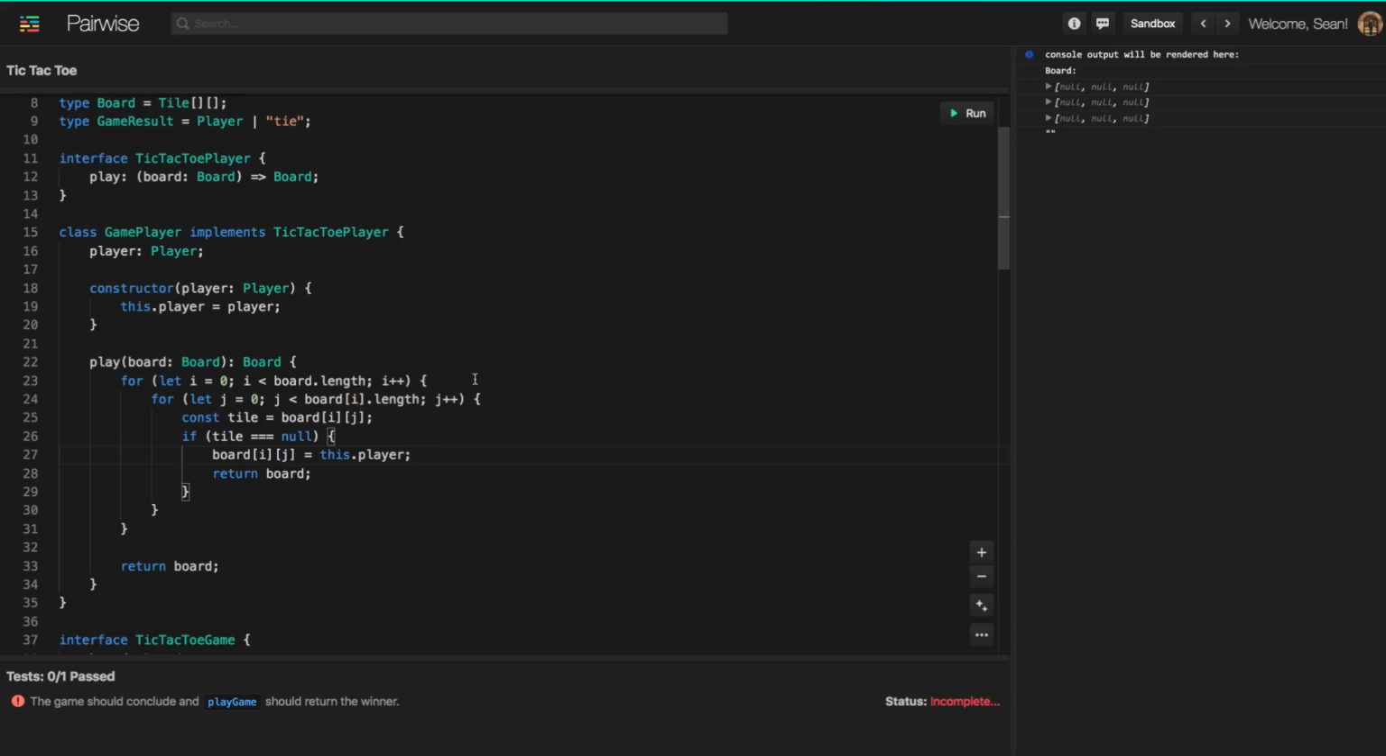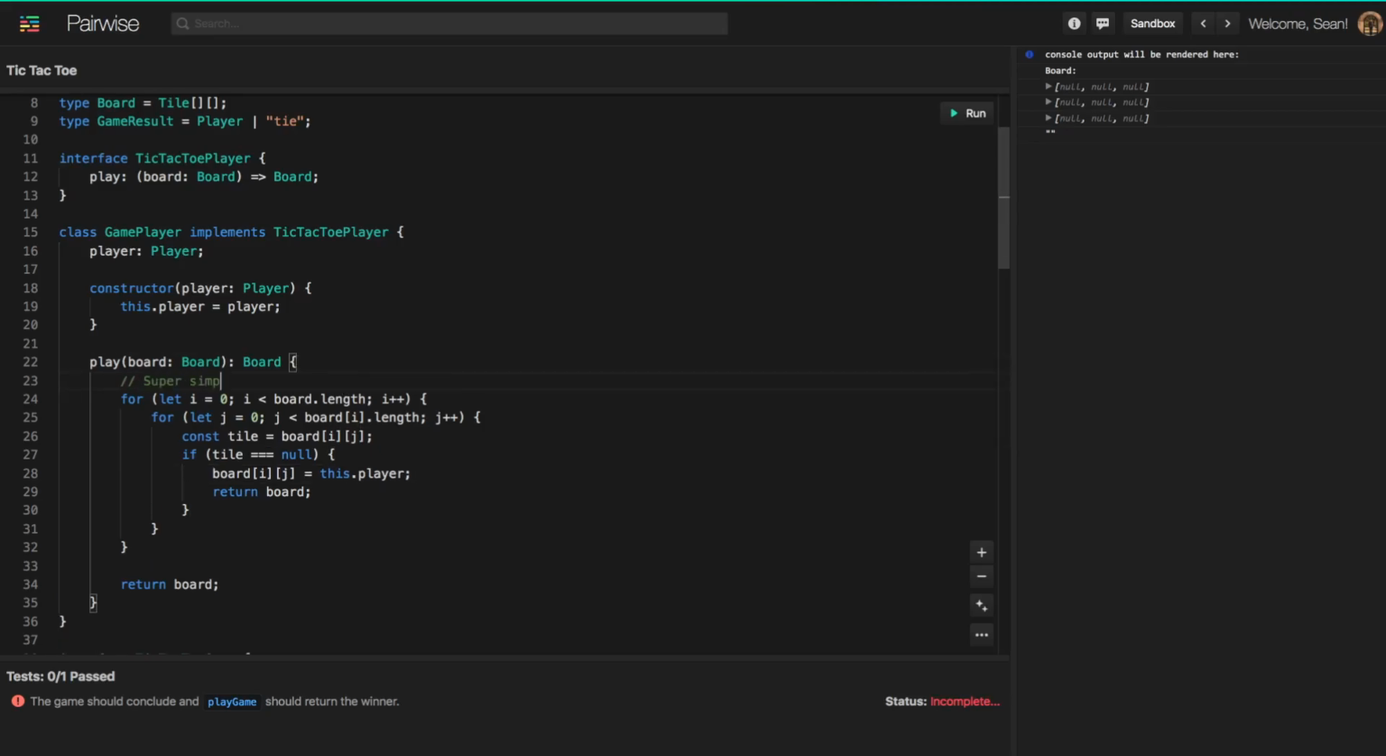Okay, so this is again super simple logic, which should basically get the job done for us to complete this project. But I would encourage you to think about more creative or more strategic ways that you could design the logic here for playing on the game board.